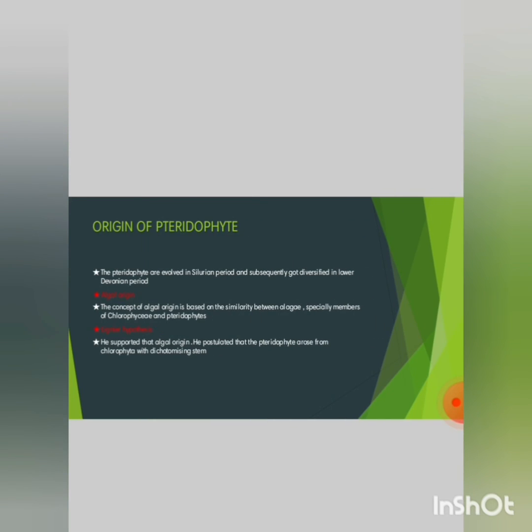And next, origin of pteridophytes. The pteridophytes evolved in the Silurian period and subsequently got diversified in the Lower Devonian period. Algal origin: the concept of algal origin is based on the similarity between algae, especially members of Chlorophyceae, and pteridophytes. Lignier hypothesis: he supported the algal origin. He postulated that the pteridophytes arose from the Chlorophyta with dichotomous stems.